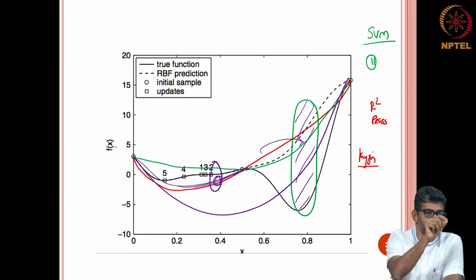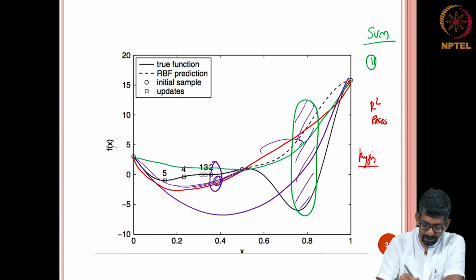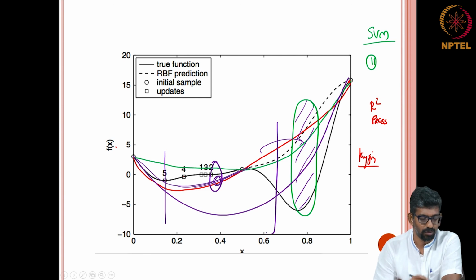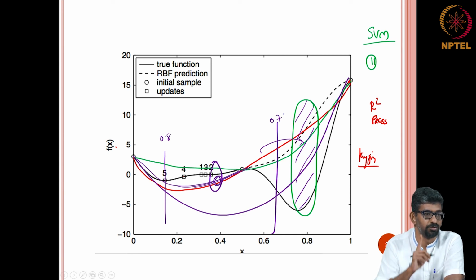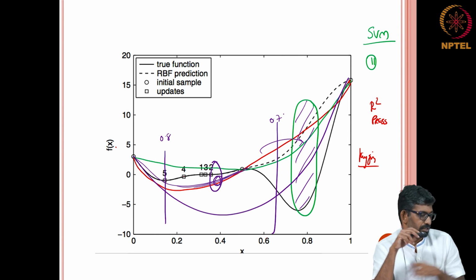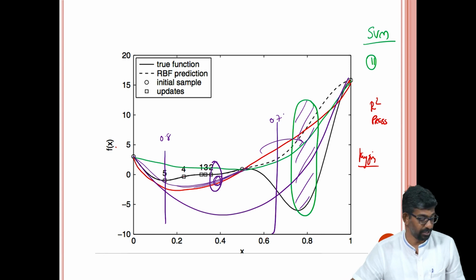So, at this point RBF might have done well, at this point Kriging might do well. So, what I do is here I say RBF you take a weight of 0.8 and here Kriging you take a weight of 0.7, and the summation of the weights should be equal to 1. So, that is one way of doing a weighted average. You can either do a weighted average surrogate or a weighted surrogate. Okay.